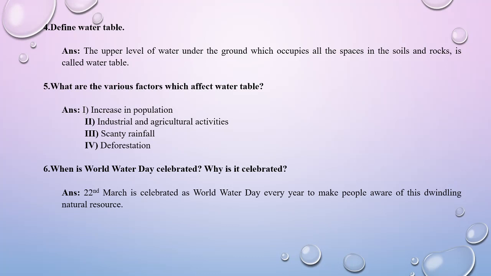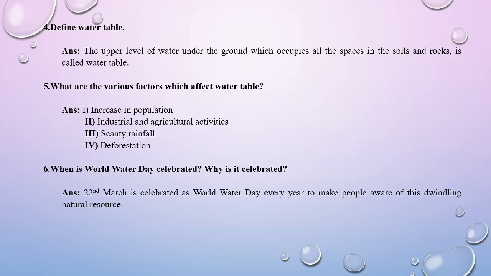And a similar thing happens when agricultural activities go on, and due to that agricultural activity much more water is lifted from the groundwater level, and as a result the water table keeps on changing, increasing or decreasing.